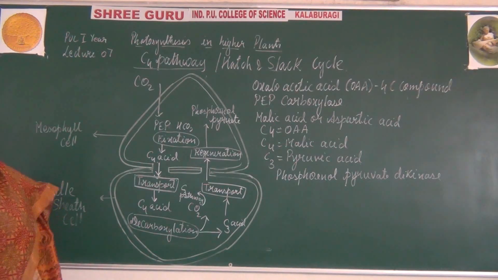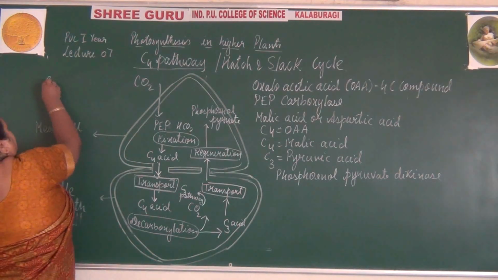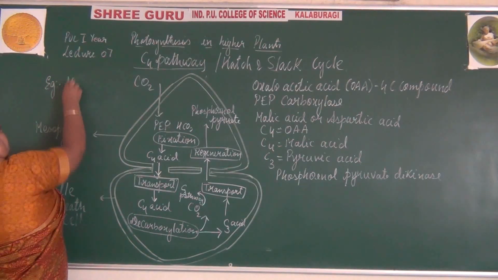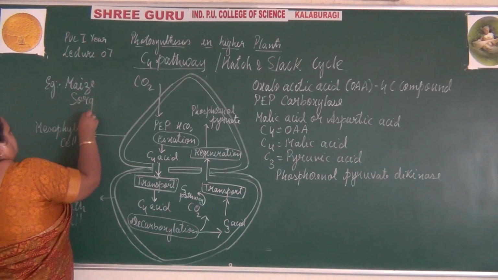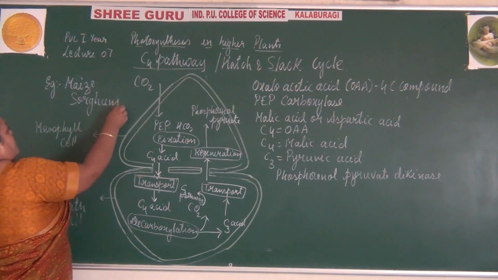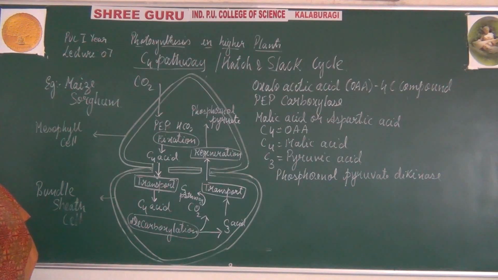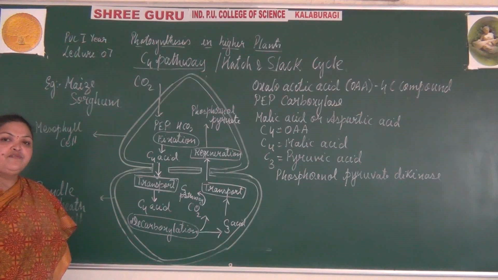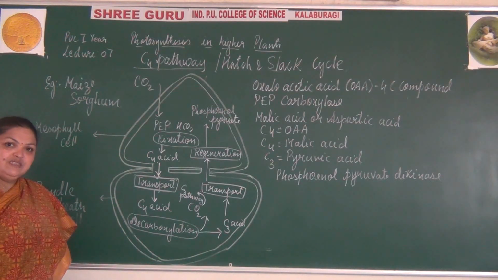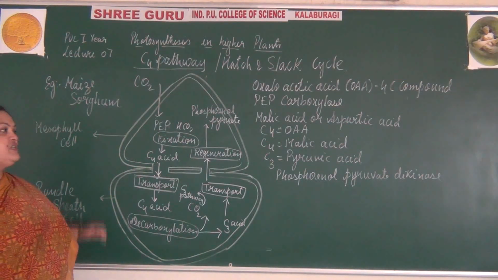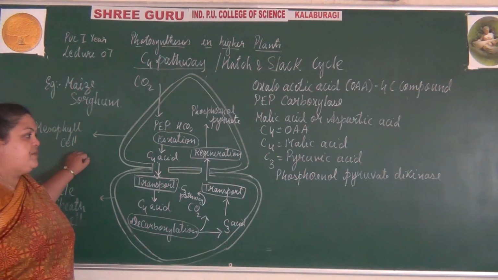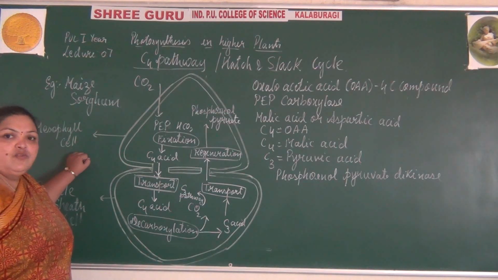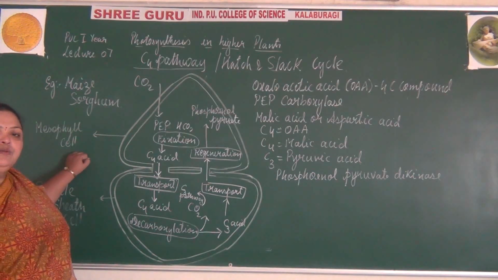Some examples of C4 plants are maize and sorghum, which exhibit the C4 pathway. C4 is said to be more efficient than the C3 cycle, where maximum fixation of carbon dioxide occurs in the C4 cycle. I will try to repeat it.